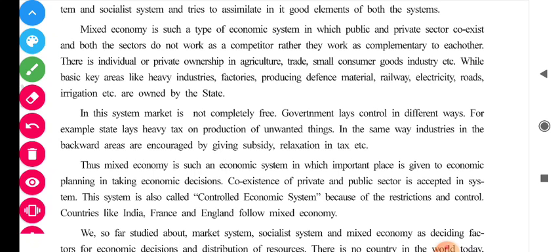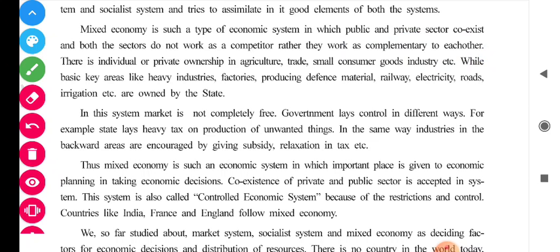Mixed economy is a type of economy in which the government as well as private ventures are working together, and they are not competitors to each other, but they are complementary. Means एक दूसरे के पूरक. एक का माल दूसरा बेचेगा, एक मैन्युफैक्चर करेगा तो दूसरा बेचेगा, या तो एक बेच रहा है तो दूसरा उसको मैन्युफैक्चर करेगा. So they are working not as competitors but as complementary agents.